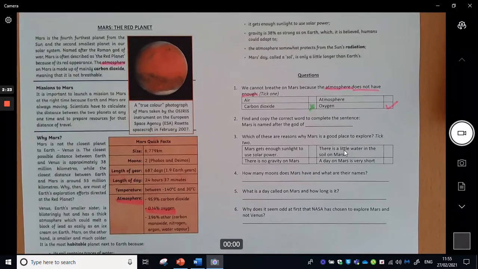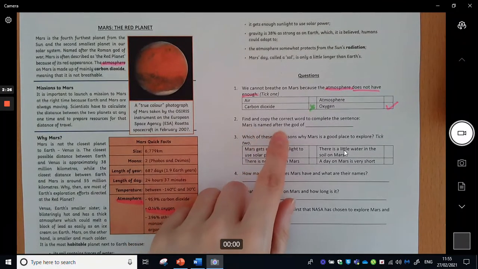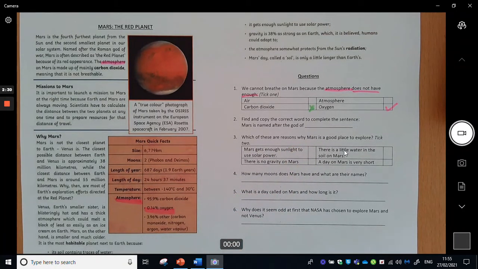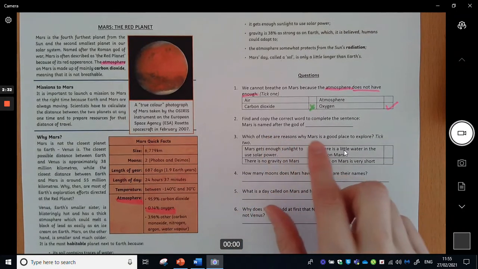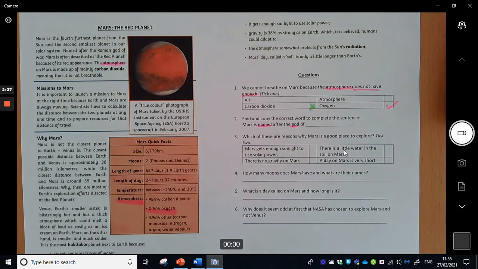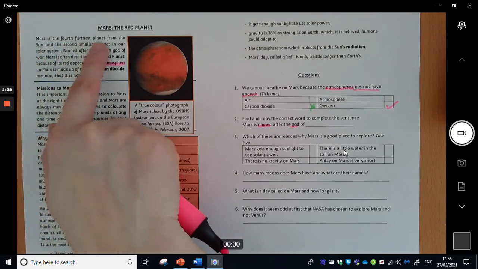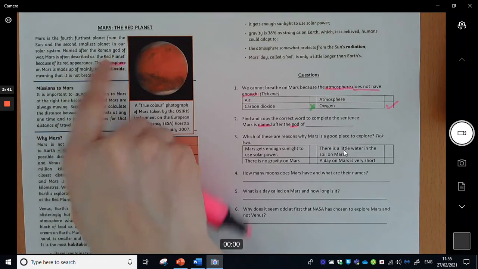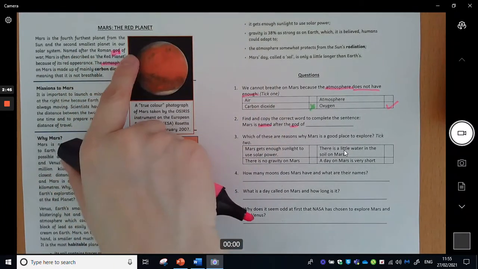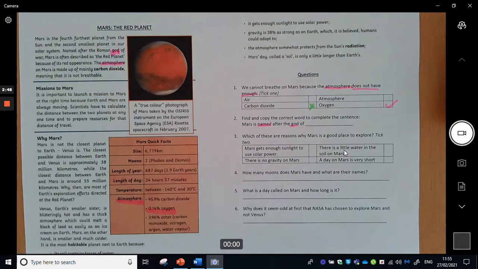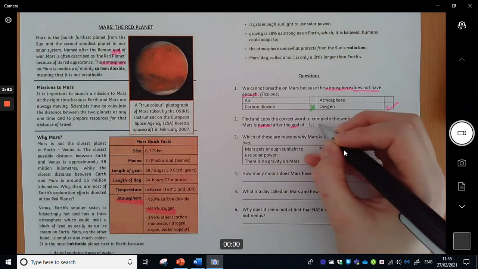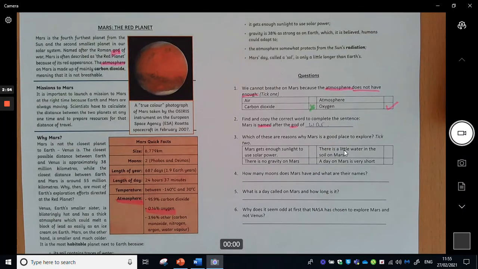Okay, question number 2. Find and copy the correct word to complete the sentence. Mars is named after the god of. So I'm looking for something to do with what it's named after a god. So again, I'm just going to scan through. And it says god here. So if I go back and read that sentence, named after the Roman god of war, the Roman god of war. So I can write my answer in, named after the Roman god of war. Well done if you got that one.